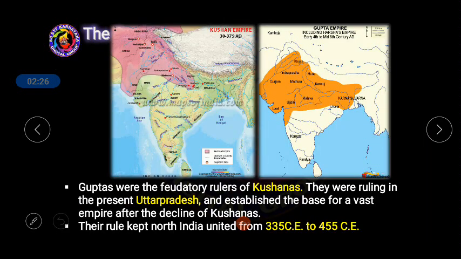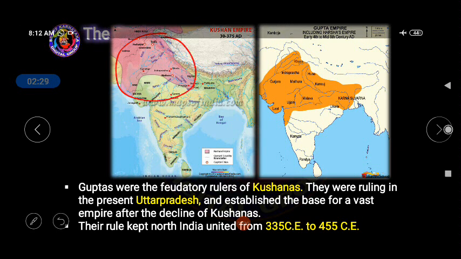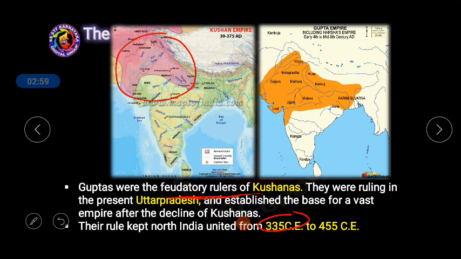See, when the Kushanas were ruling the northern part of India, obviously Guptas were feudatory kings of Kushanas. Feudatory kings means these are small rulers who were under the control of the Kushanas. Because of that reason, the Guptas earlier were called feudatory rulers of the Kushanas. They were ruling the present Uttar Pradesh and established the base for the vast empire after the decline of the Kushana Empire. And their rule kept the northern part of India united especially from 335 to 455. So completely they ruled the northern part of India for more than 100 years.